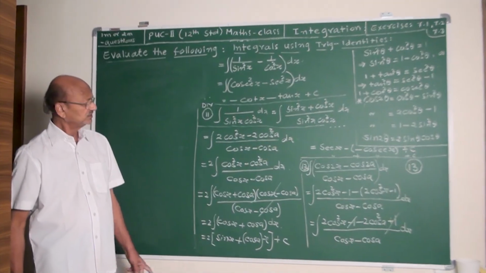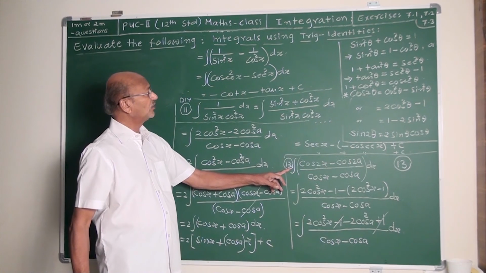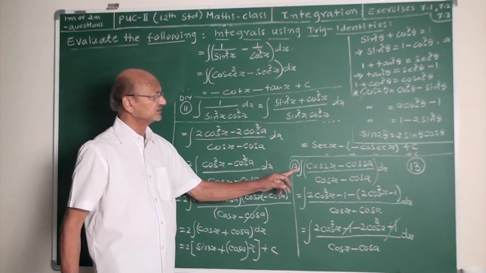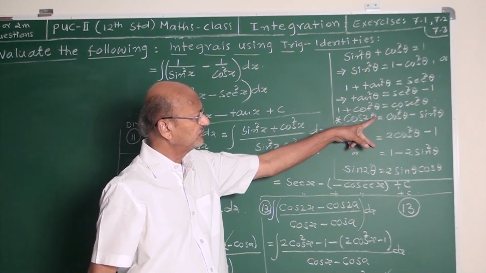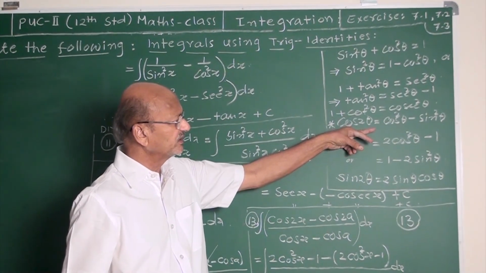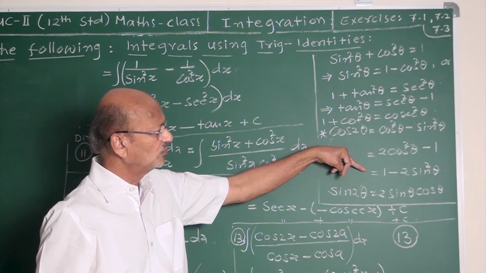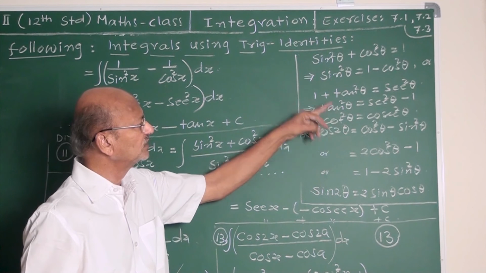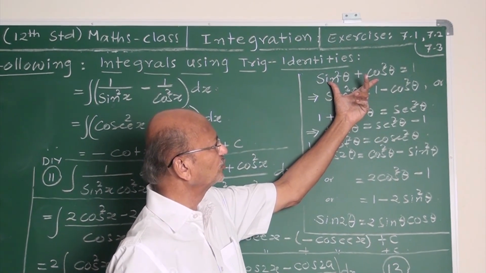Yes, my friends, with this example, example number 13, in almost all these examples we used the formula cos 2 theta in different varieties. Cos square minus sin square we used, 2 cos square minus 1 we used, 1 minus 2 sin square we used. Even for 1 we used sin square theta plus cos square theta.